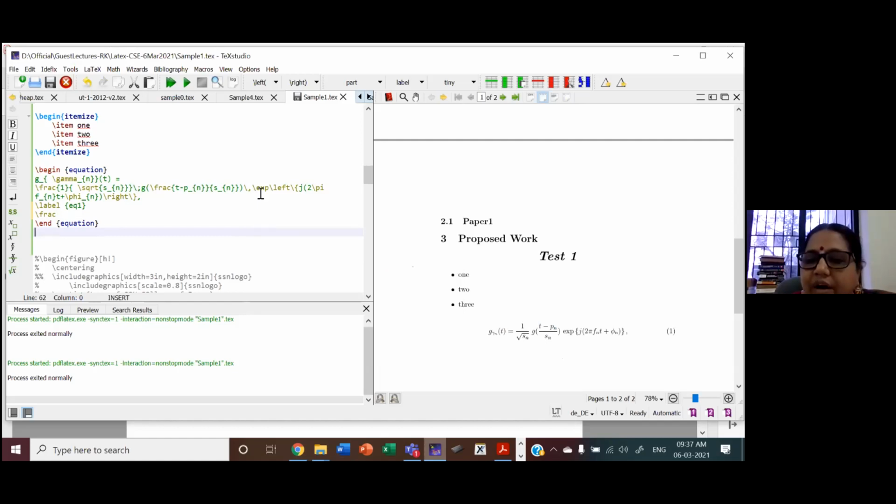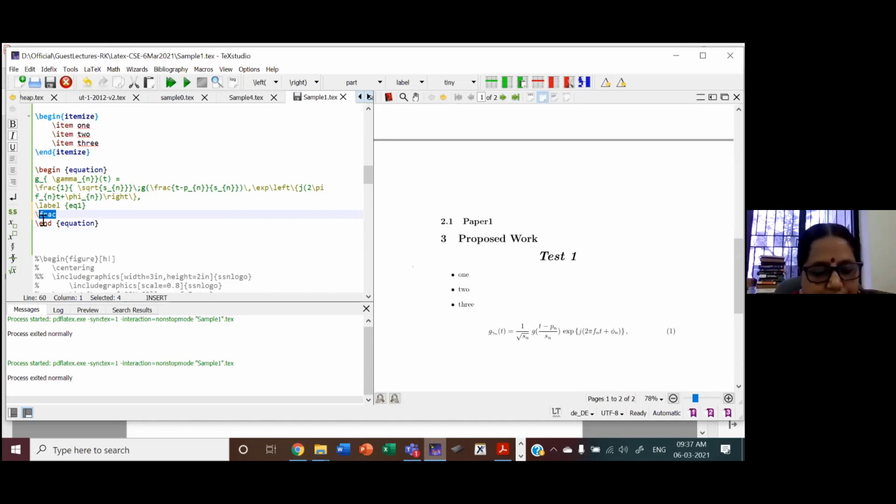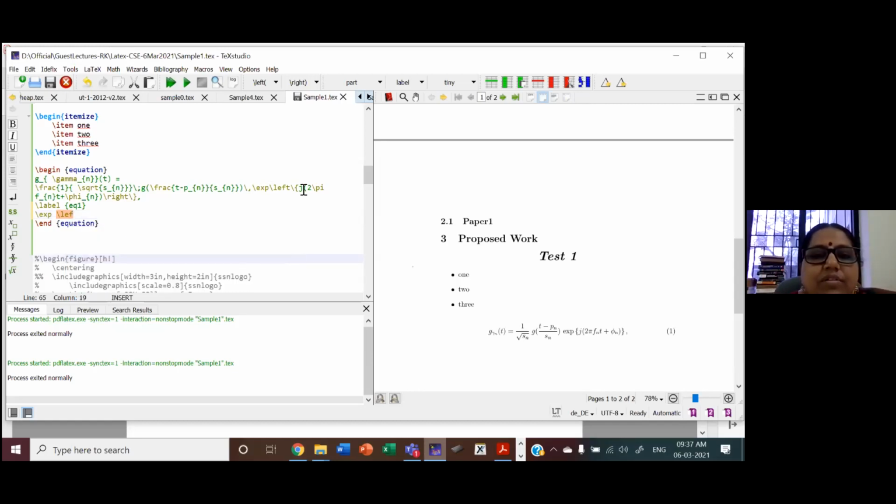And then what is this left? I will show you the exponent. So you can see there is left, right, all these are available.